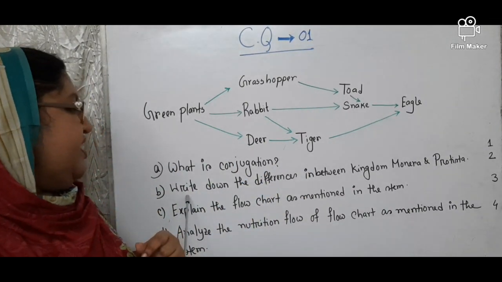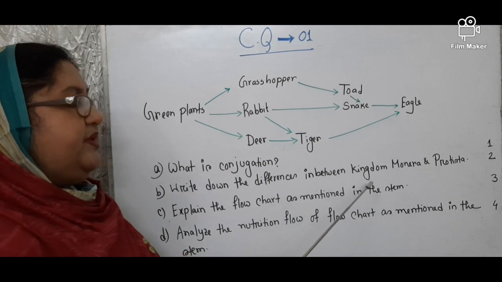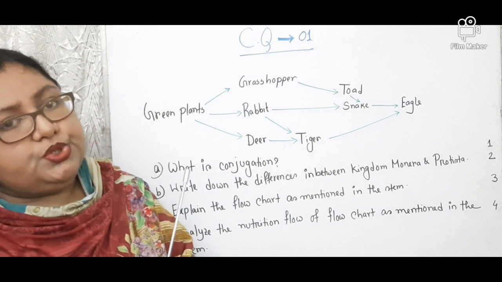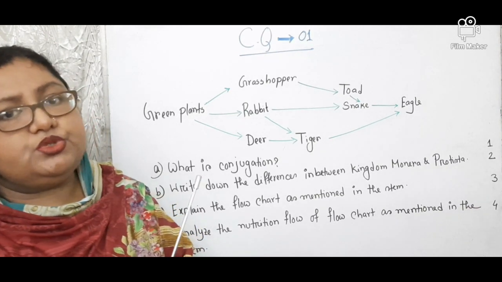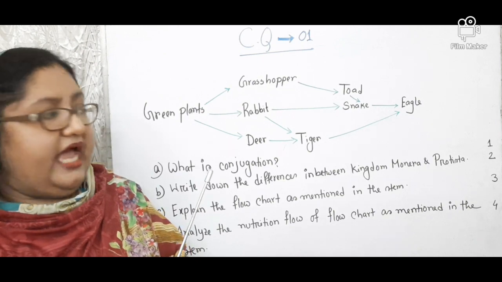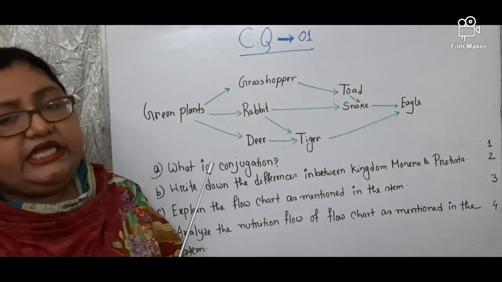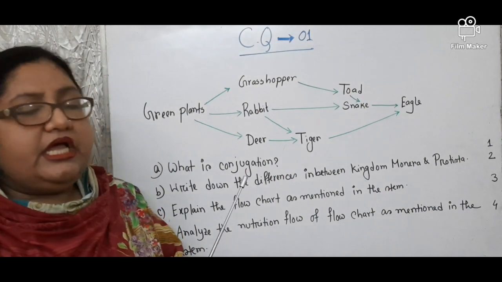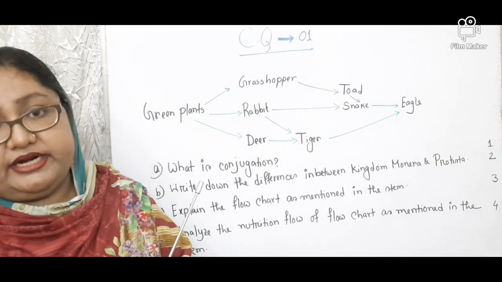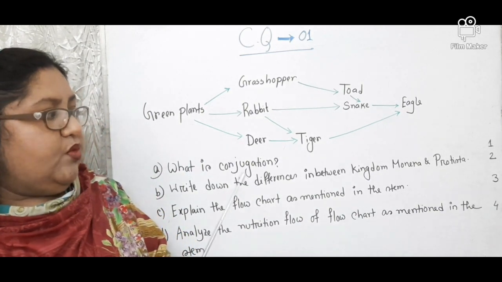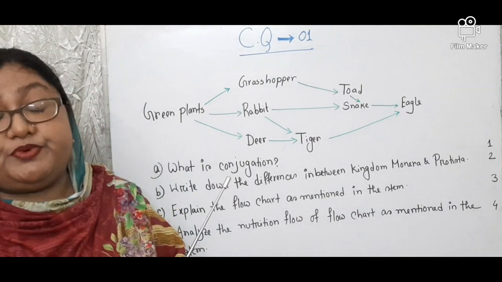Then next, write down the differences between kingdom Monera and kingdom Protista. You know, kingdom Monera belongs to the super kingdom Prokaryote, and Protista belongs to the super kingdom Eukaryote. In case of Prokaryote, the nucleus is not well organized. That means the nuclear membrane and nucleolus are absent. But what about the super kingdom Eukaryote?